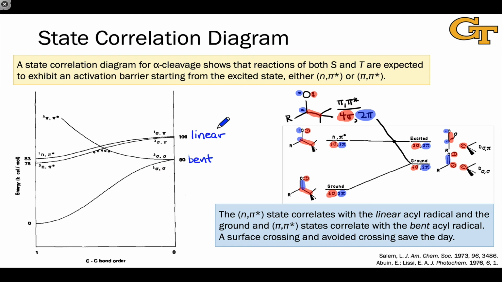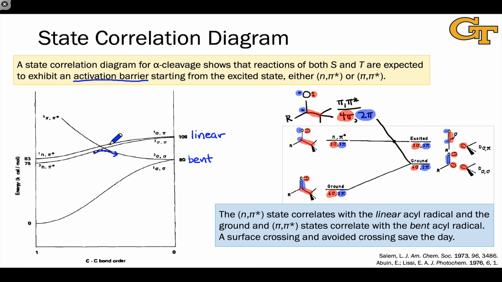The important conclusion from the actual state correlation diagram is that we should expect an activation barrier for reaction of n pi star states, whether we're talking about singlet or triplet. In the case of the triplet, there is an avoided crossing right here that allows this to head down to the bent acyl radical, but that's associated with a hump, an activation barrier in the reaction.